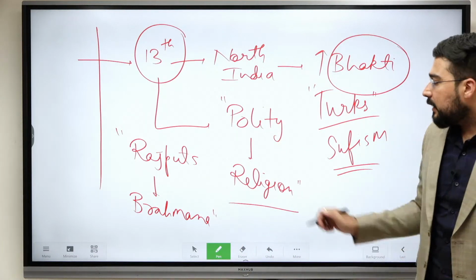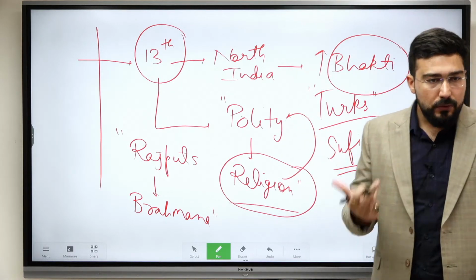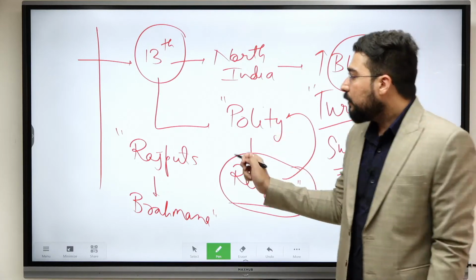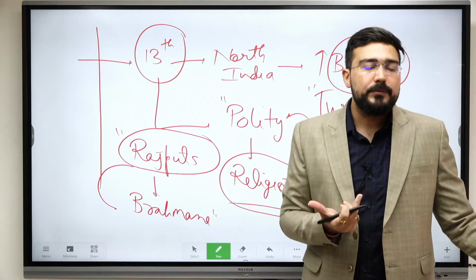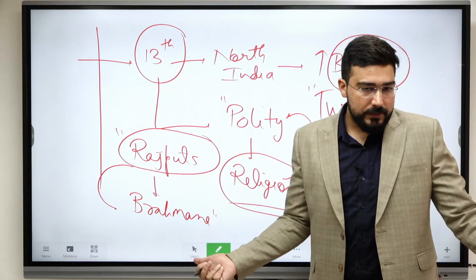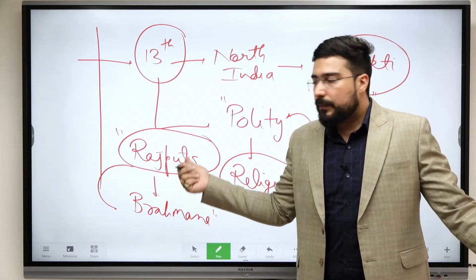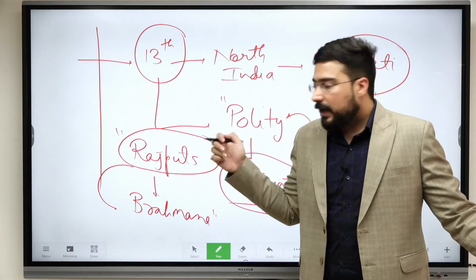All of us understand this, that religion is required by the political class to justify the rule. So Rajputs required the titles their dynasties were getting, Suryavanshi, Chandravanshi. Who gave them? Brahmanas.